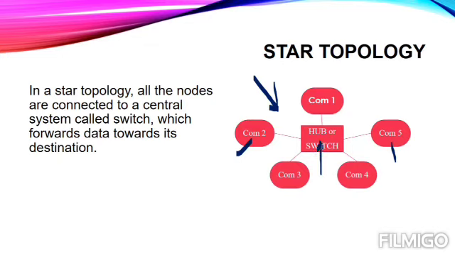But it has one biggest disadvantage also. That biggest disadvantage is that if the central hub or switch is not working properly, suppose that there is a malfunction in this hub or switch, in that case the whole network will not work. It means not a single computer will be able to participate in the networking. So if your hub is working properly, you can be in the network, but if your hub is switched off or it is not working, in that case you cannot be a part of the network.